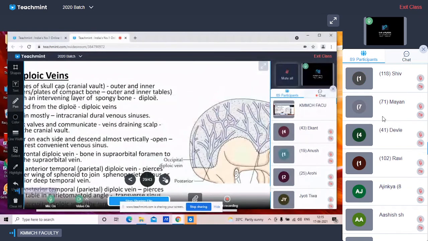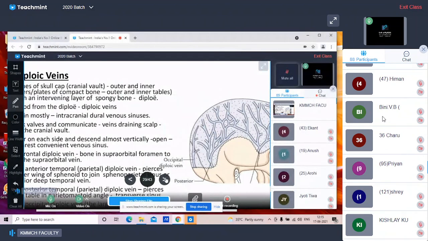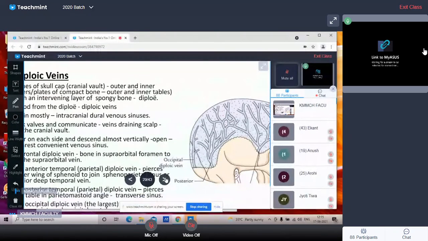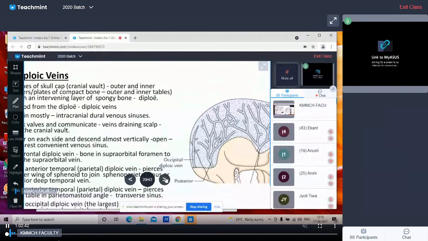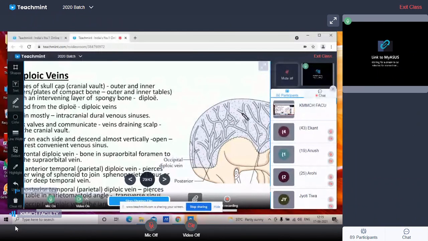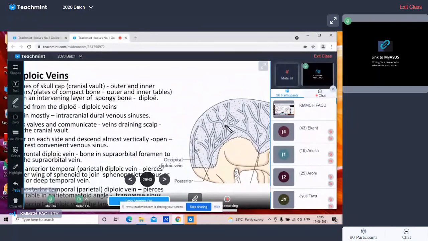Now there are the diploic veins. Diploic veins are mostly the veins of the skull cap, and they are present in between the tables of the bones. When you see the cut section of the vault of the skull, there are two parts, the outer table and the inner table. These diploic veins are present between the outer and inner plates of the skull vault, and they mostly connect with the intracranial dural venous sinuses.